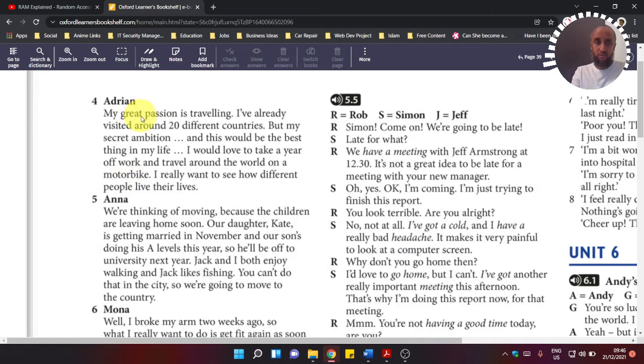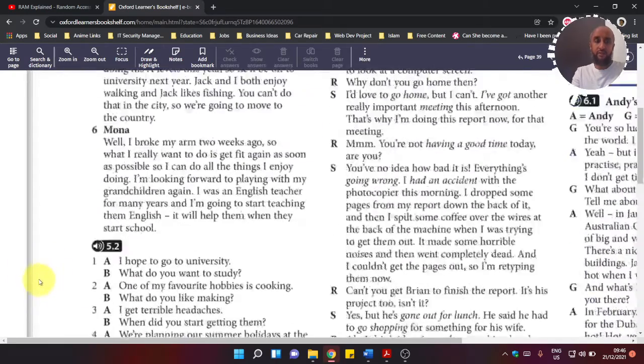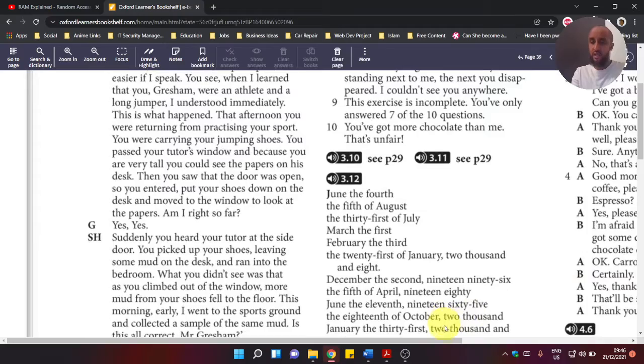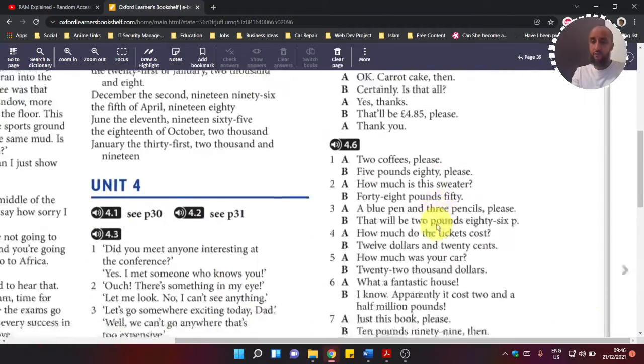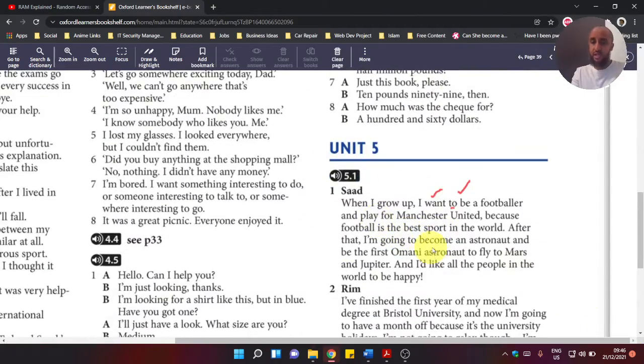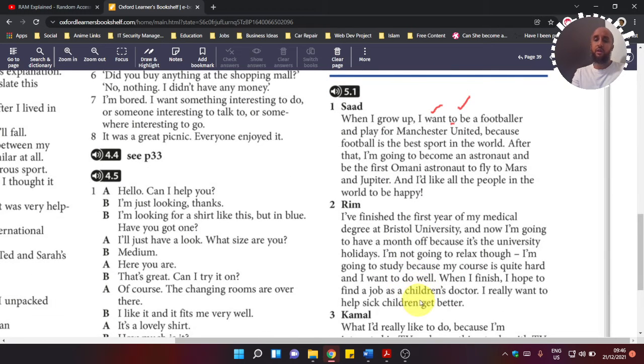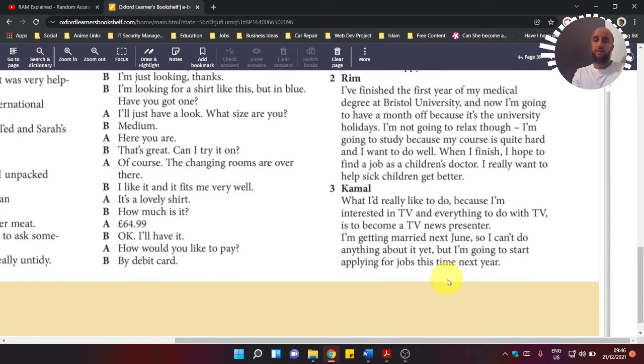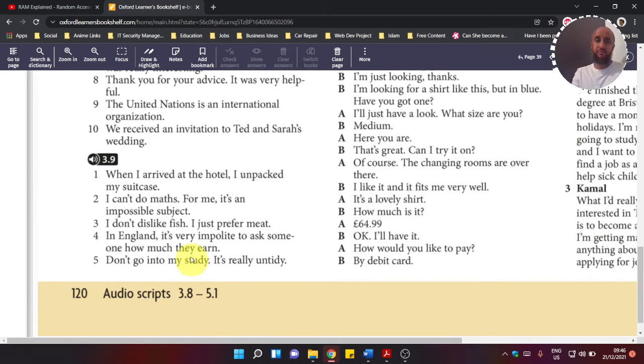So let me see if I can just read it through quickly. I would love to take. I really want to see. And I leave. He'll be off to university. Likes fishing. Nothing there. So let's see if I can go back to the previous information from Sad and the rest of the guys. I'm going to become. Nothing here. Nothing there. Okay, it's a shame. I was looking for something to help you guys understand the preposition, but maybe another time, inshallah.